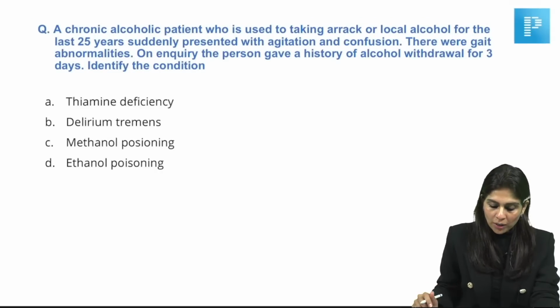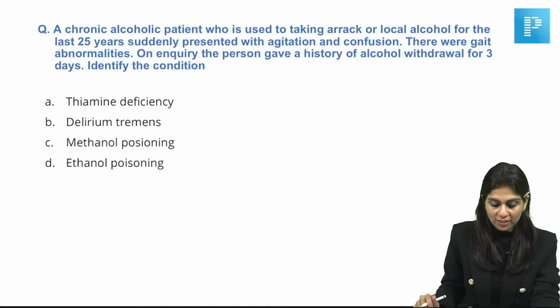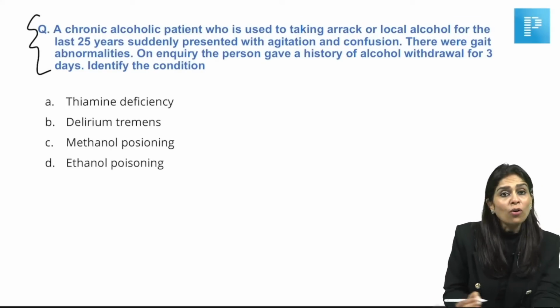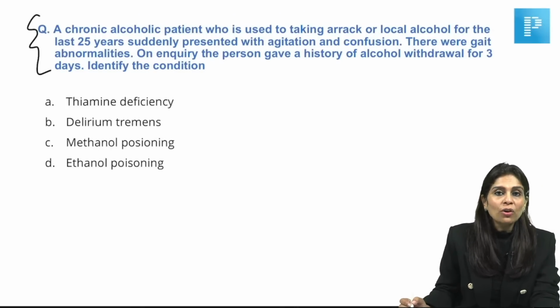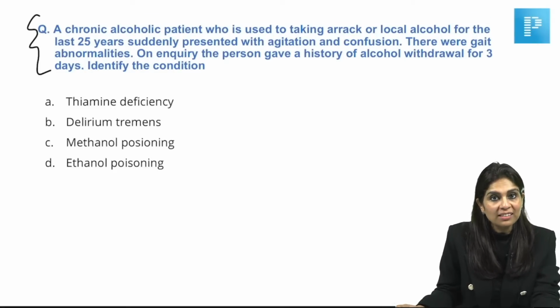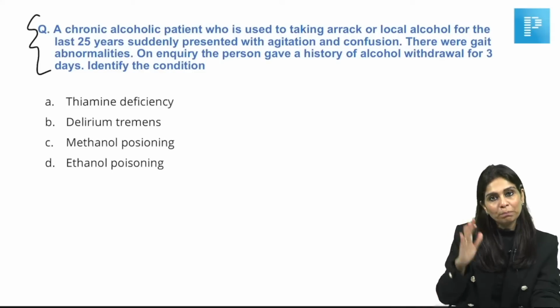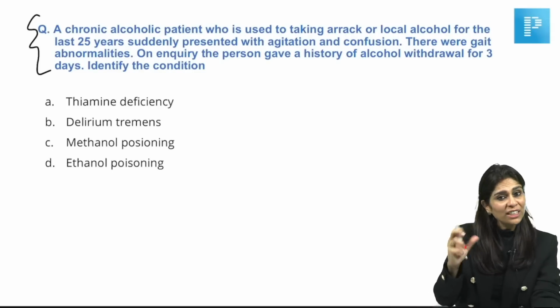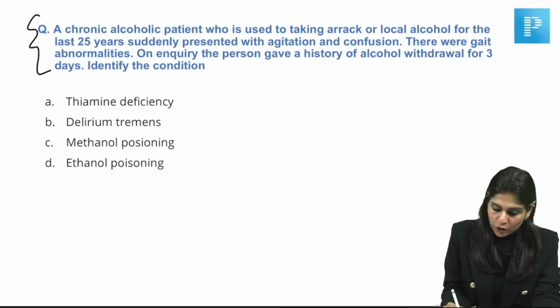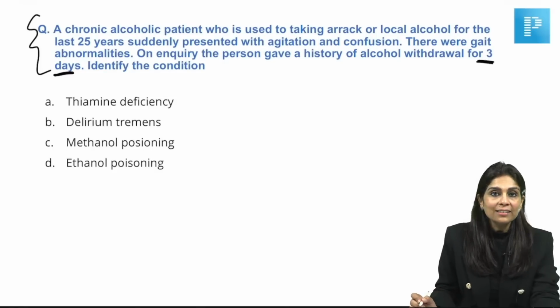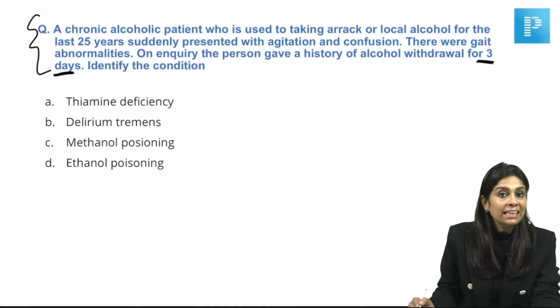A chronic alcoholic patient who's used to taking arak, or local alcohol, for the last 25 years suddenly presented with agitation and confusion. A similar MCQ has already been asked in FMGE: a chronic alcoholic presenting with global confusion after withdrawing alcohol for 2 days. They have repeated a similar pattern, but they have just changed the scenario. Otherwise, it's the same. There were gait abnormalities. On inquiry, the person gave a history of alcohol withdrawal for 3 days. So, identify the condition. Alcohol withdrawal causes delirium tremens.